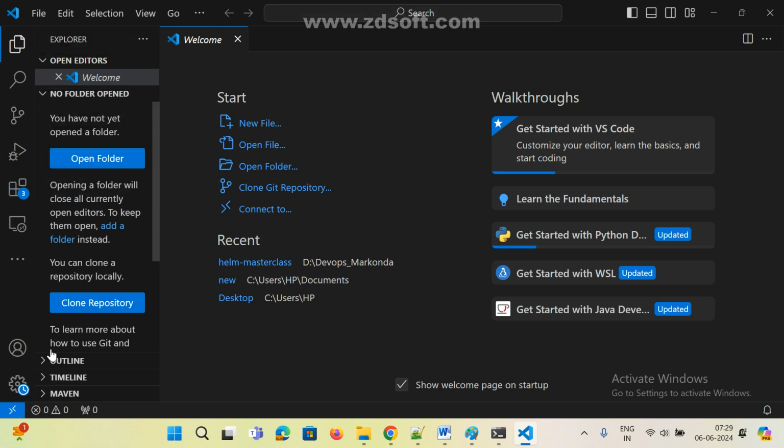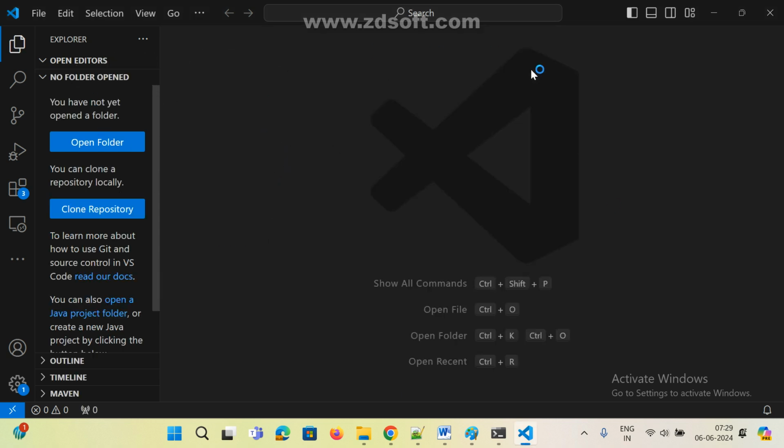See here, this is the framework. This is nothing but an IDE. There are many features available, and in real time, developers 100% are using IDEs only. Nowadays they are not going to use Notepad and Notepad++. So Java people 100% are using Eclipse, and .NET people mostly are using VS Code, Visual Studio Code. This is actually a Microsoft product, right? Visual .NET. So they are going to use this IDE, but Java people mostly use Eclipse only.